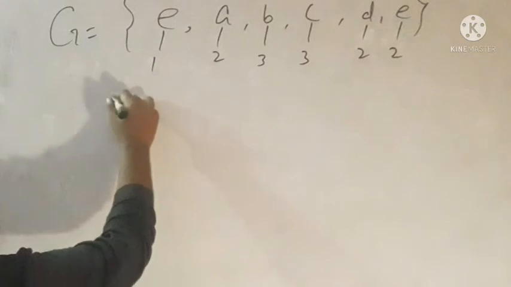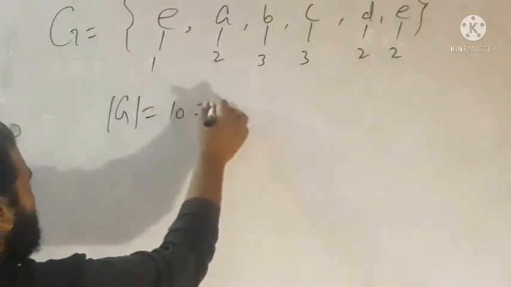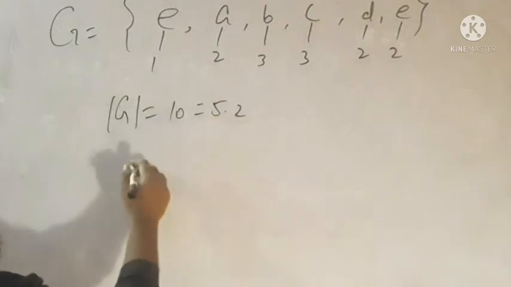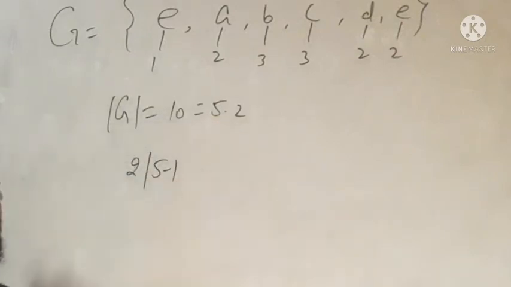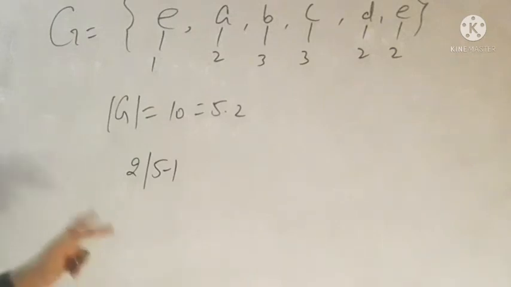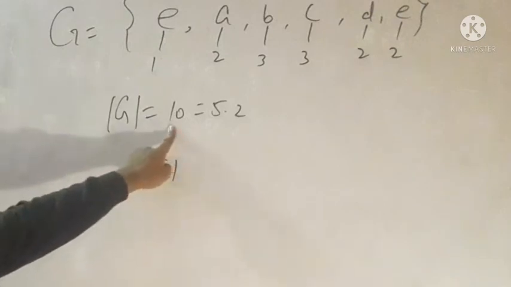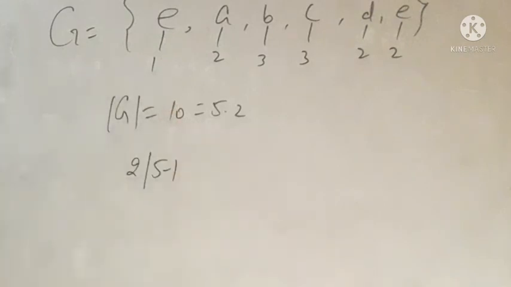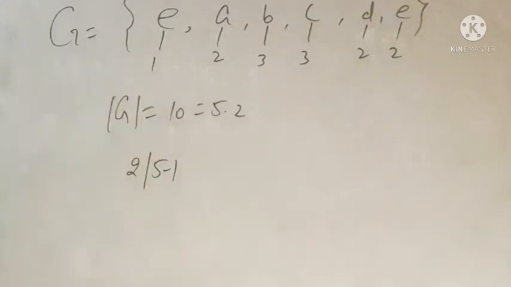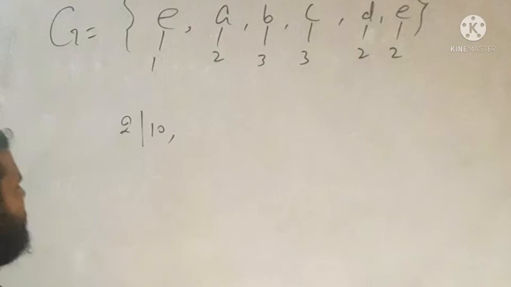Since the group of order 10 is 5 times 2, here P is 2 and Q is 5. So here 2 divides 5 minus 1. So there exists a non-abelian group of order 10. That group we can analyze the same way as we did the group of order 6. 2 divides 10, so G must have an element of order 2. 5 divides 10, so G must have an element of order 5.